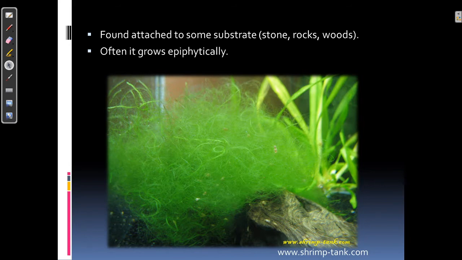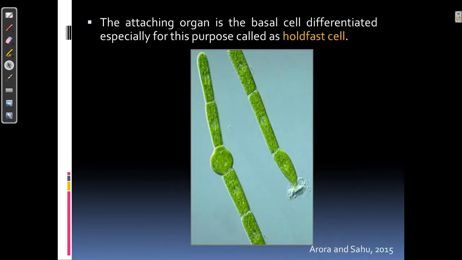And they are often found to grow epiphytically. Epiphytically means they are found to grow on another plant, that could be a hydrophytic plant or a big alga. The filaments of Oedogonium are attached on the substratum by means of a special cell which is known as holdfast cell.